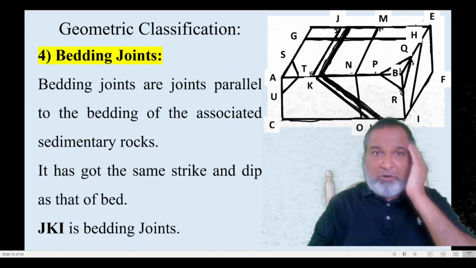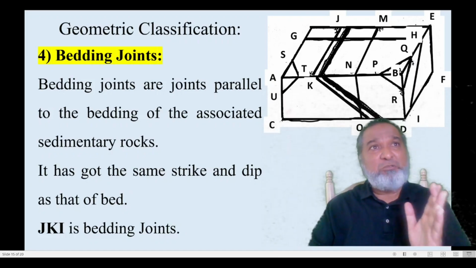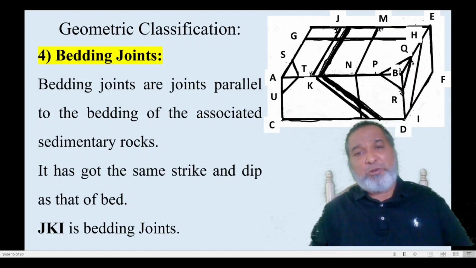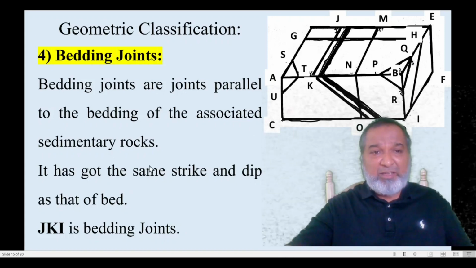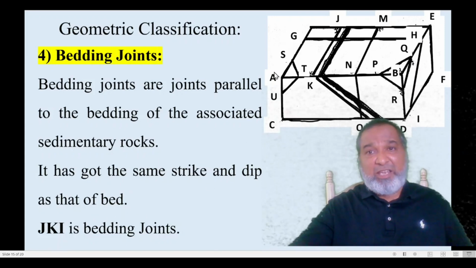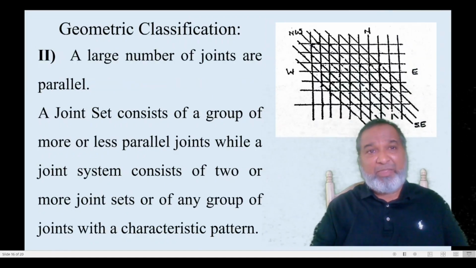So you will make out the bedding joint. In this, the joints are parallel to the bedding. Whatever the sedimentary rock is there, exactly parallel to the sedimentary rock, we are going to have the joint. But it has got the same strike and dip of the bed. Yes, that is very important. It has got the same strike and dip of the bed. Then JKI will be called the bedding joint.